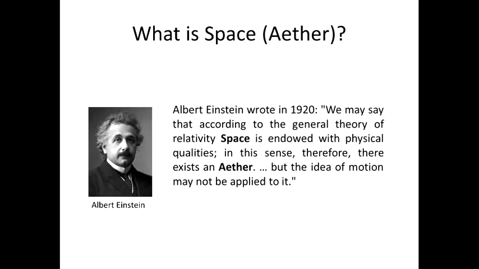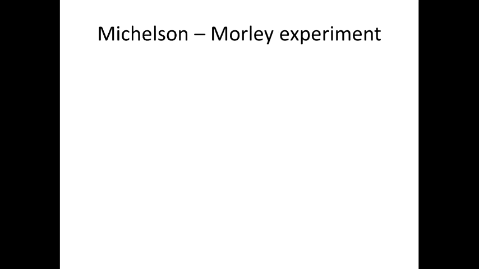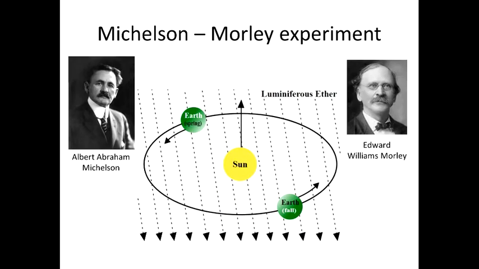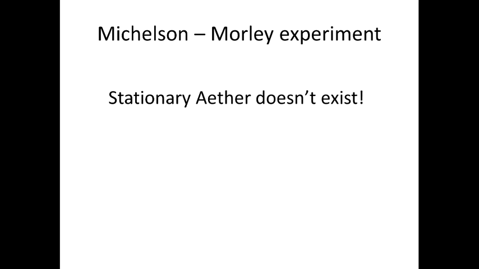In this sense, therefore, there exists an ether. But the idea of motion may not be applied to it." Is this true? Let's remember the famous Michelson and Morley experiment, where they tried to measure the speed of the ether wind, which has to exist if Earth is moving through the stationary ether. The experiment failed because no ether wind could be detected. And the main result of this experiment was that the stationary ether doesn't exist.